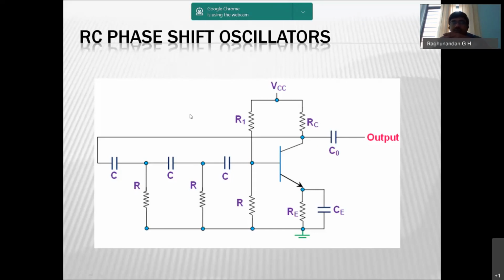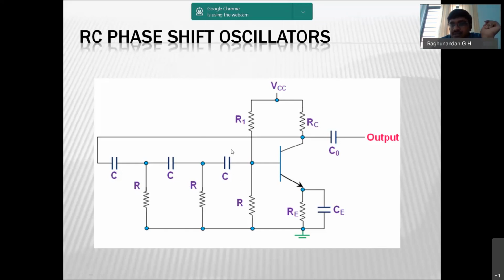For the RC phase shift oscillator, the formula will be 1 by 2 pi RC into root of 6 plus 4K, where K is the ratio of RC by R. What is that RC? RC is the collector resistance and R is this resistance. See, all these resistors should match. If I take this as 1 kilo ohm, this should also be 1 kilo ohm, this should also be 1 kilo ohm. If I take 1 microfarad here, this should also be 1 microfarad, this should also be 1 microfarad. So this is how the RC phase shift oscillator works.